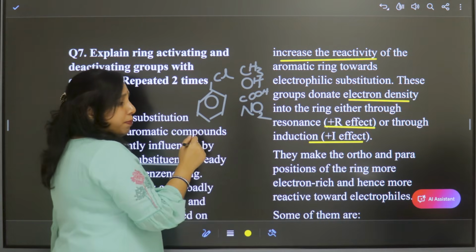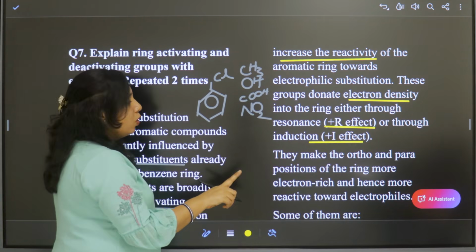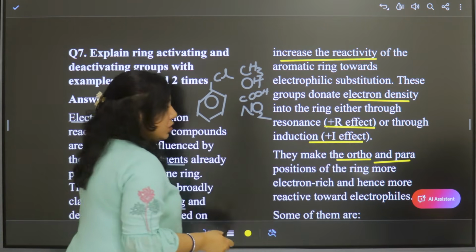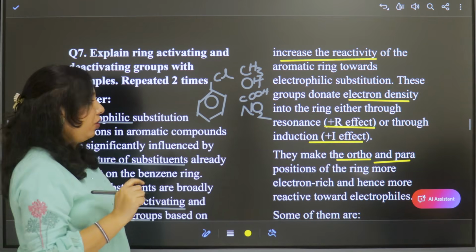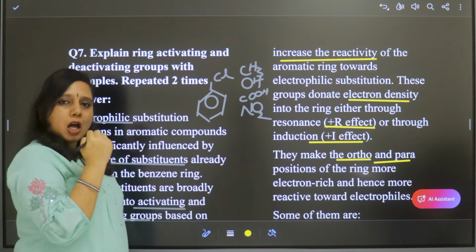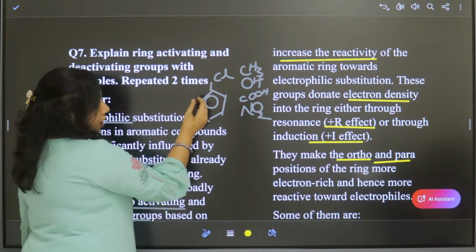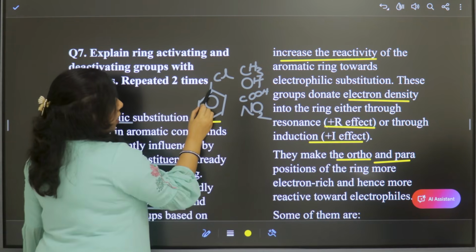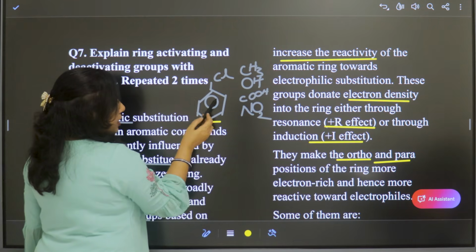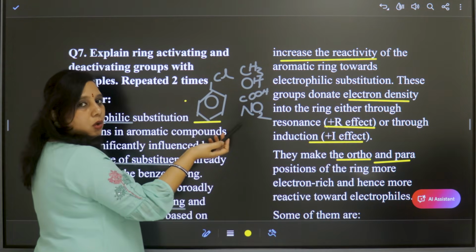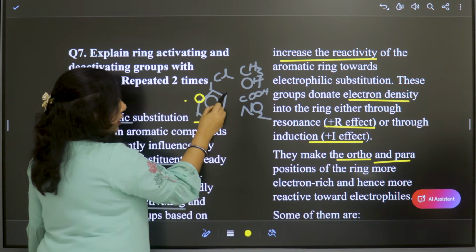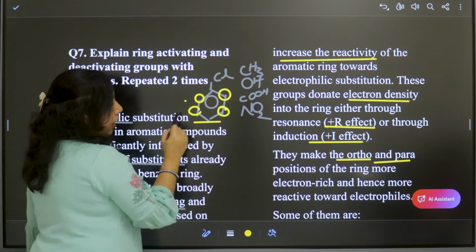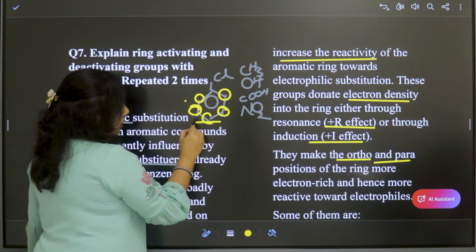These activating groups make the ortho and para positions of the ring more electron rich. To know what are ortho and para positions, suppose this is chlorobenzene. The positions adjacent to the chlorine, this one and this one, are ortho. This one and this one are meta. And this one is para.